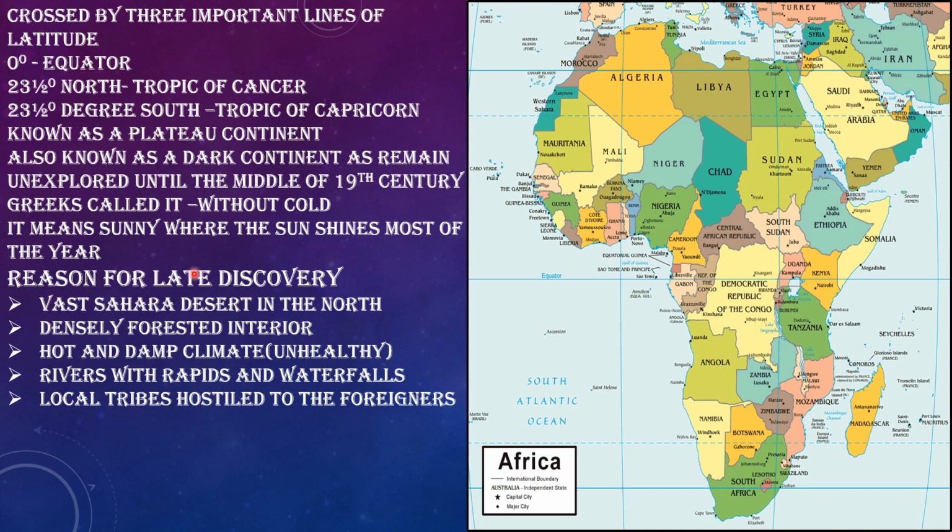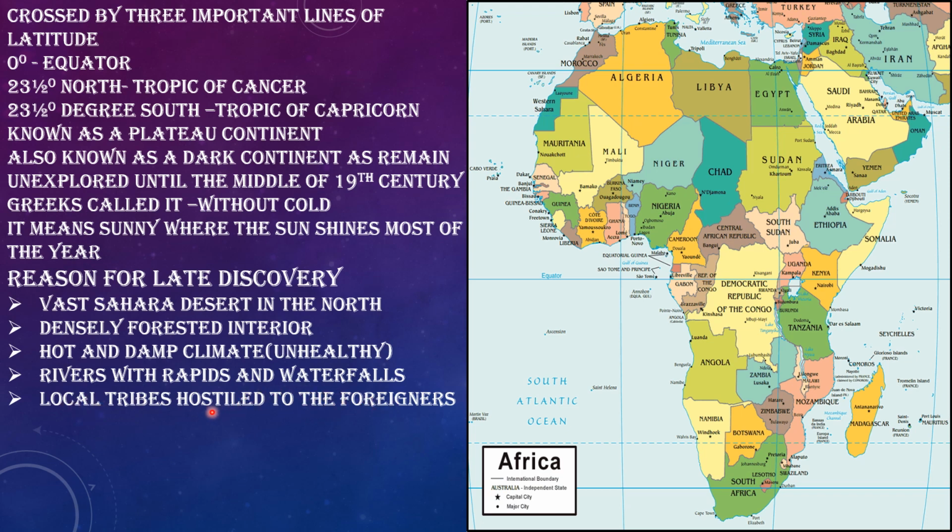The reasons are the vast Sahara Desert to the north of the continent. Then Africa is covered with dense forest. It has a hot and damp climatic condition, or unhealthy weather condition. Then the rivers, though there are a number of rivers in Africa, are not navigable.